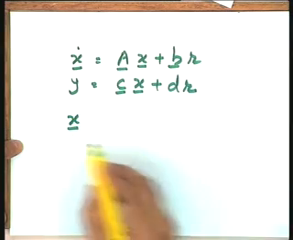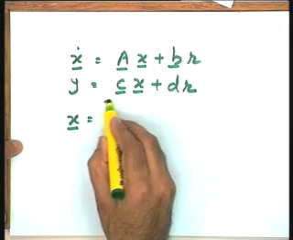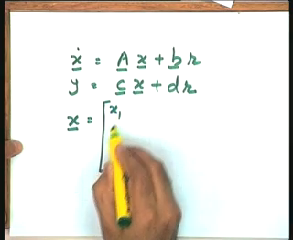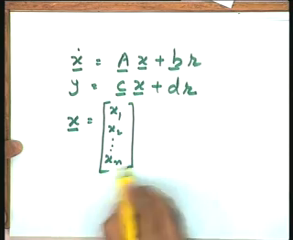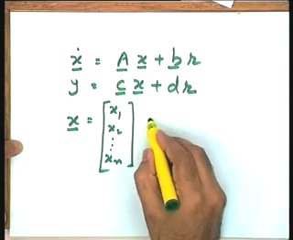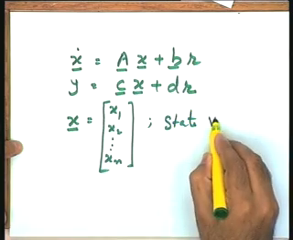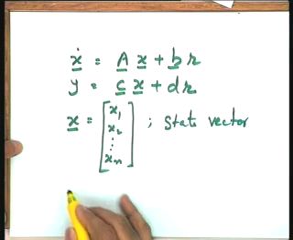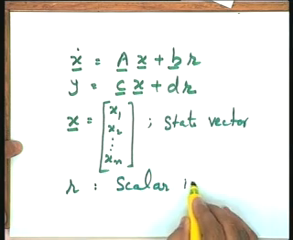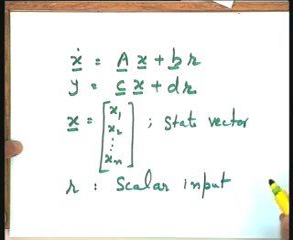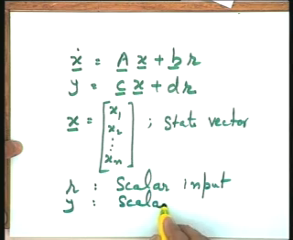x is a vector, this underline representing it to be a vector, which is a set of n state variables x1, x2, xn. Now, in this case this is the state vector. R is a scalar input because I am considering a single input single output system. y in this particular case is a scalar output.